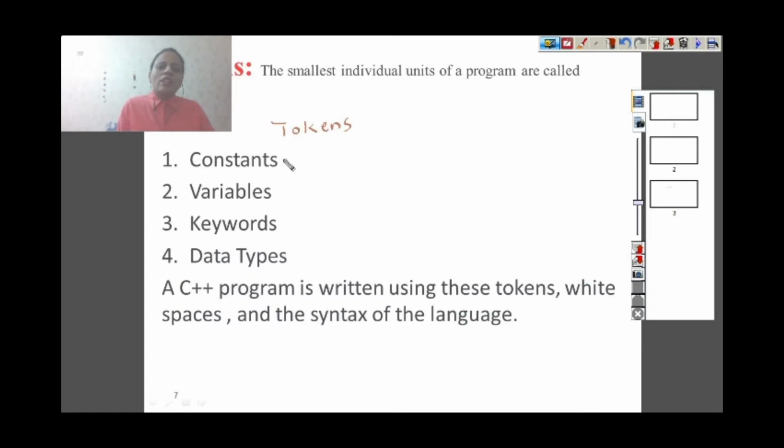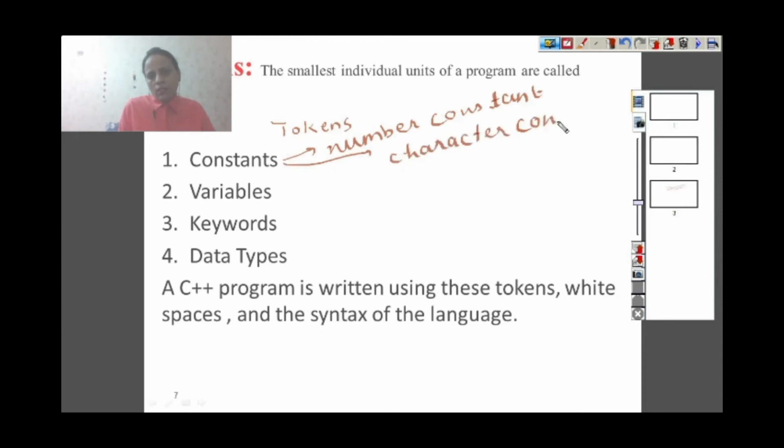A constant is anything whose value is constant. It can be a number constant, it can be a character constant, it can be a string constant.